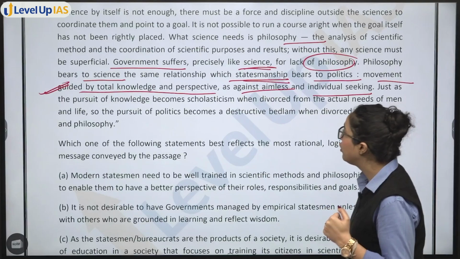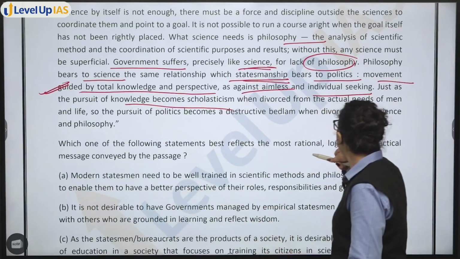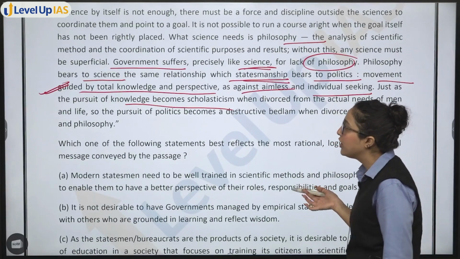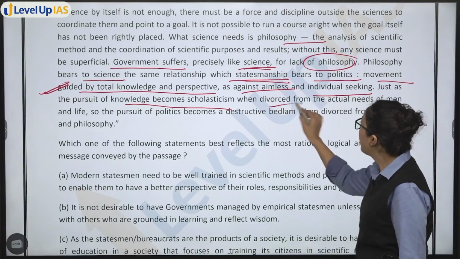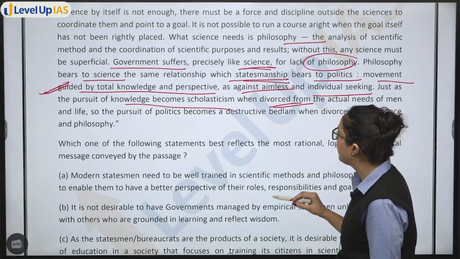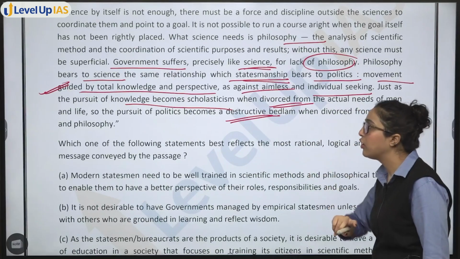Just as the pursuit of knowledge becomes scholasticism when divorced from the actual needs of men and life, so the pursuit of politics becomes destructive bedlam when divorced from science and philosophy.